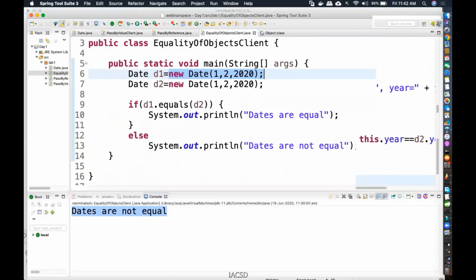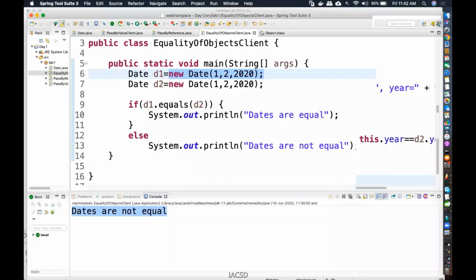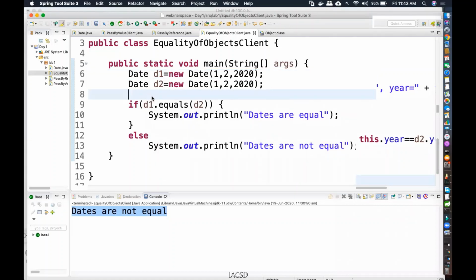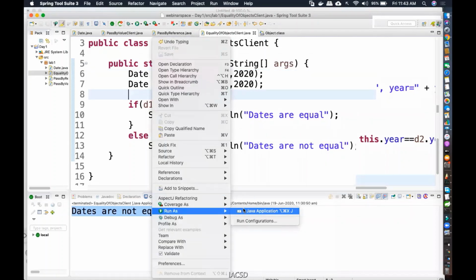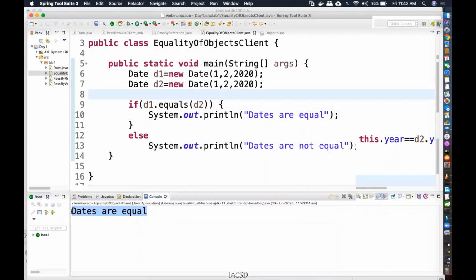Right? So if you go right now and see this, before it was showing equals which is coming from the Object class. Now it is showing equals which is coming from the Date class, because I have overridden that particular method coming from the Object class. So now if I run, it is going to take the equals which I have written, check the content, and this time it gives: dates are equal. So equality of objects.